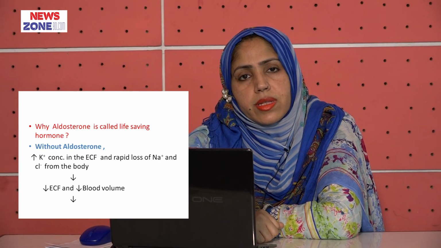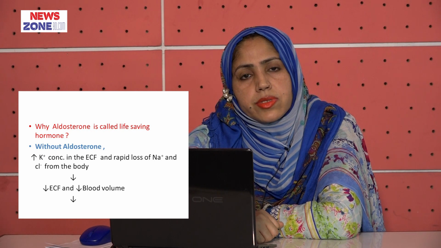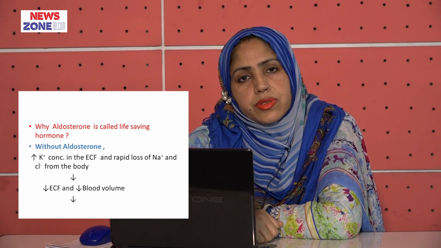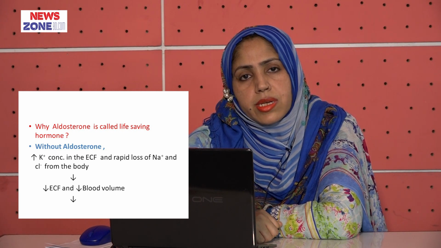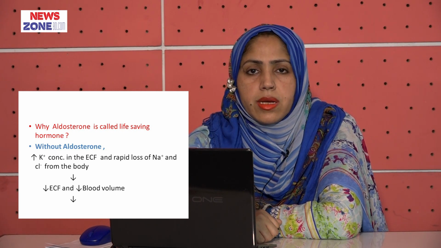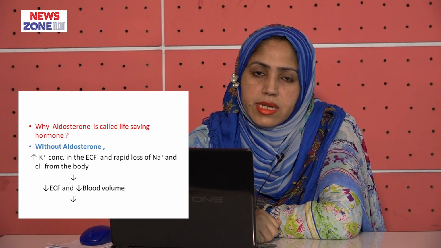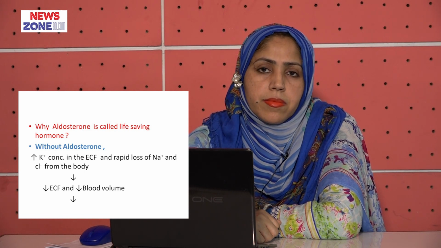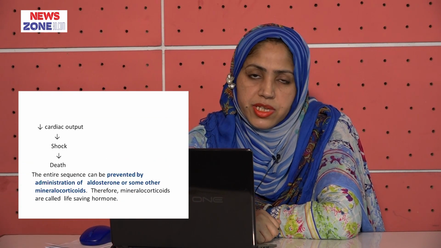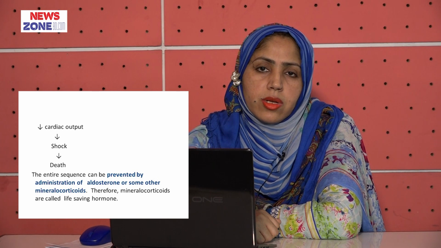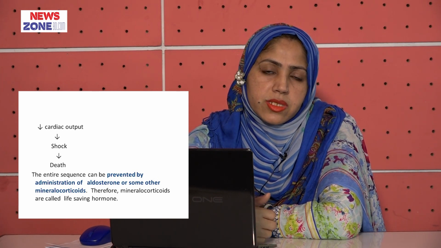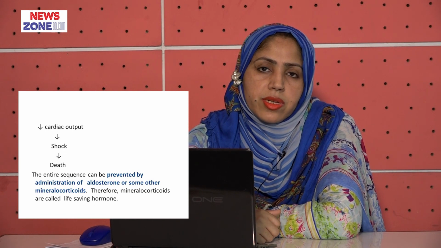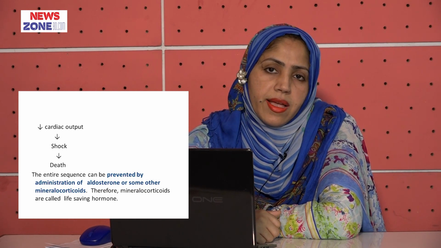Why is aldosterone called the life-saving hormone? Without aldosterone, the potassium ion concentration in the extracellular fluid increases and the sodium and chloride ion concentrations decrease. So there is hyperkalemia and hyponatremia. So there is decreased extracellular fluid volume, decreased blood volume, decreased cardiac output and decreased blood pressure. The patient develops shock and death may occur. These consequences can be prevented by administration of aldosterone. So the mineralocorticoid aldosterone is called the life-saving hormone.